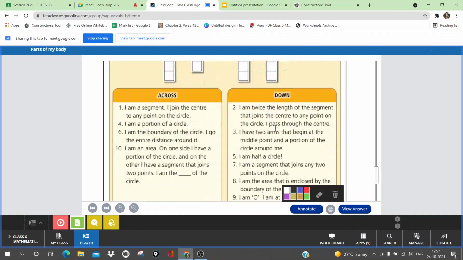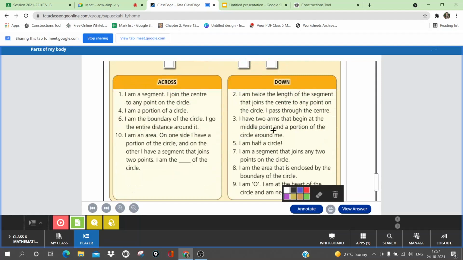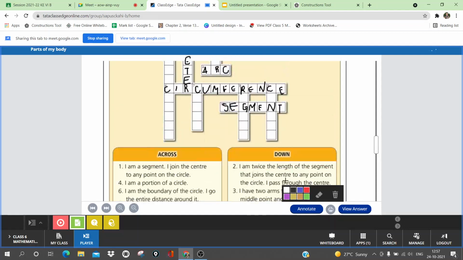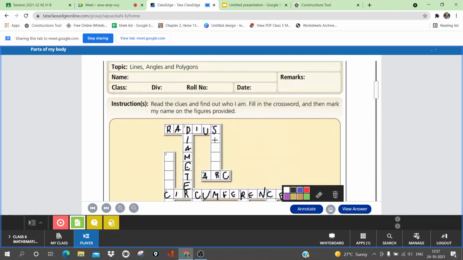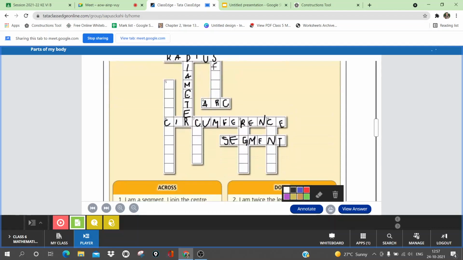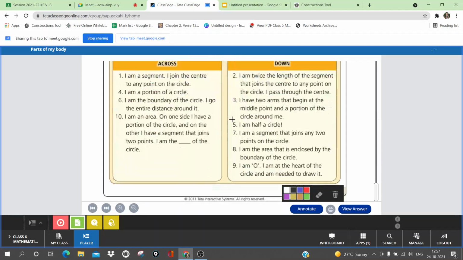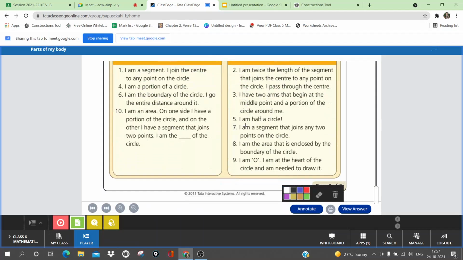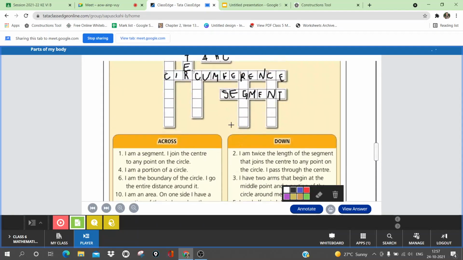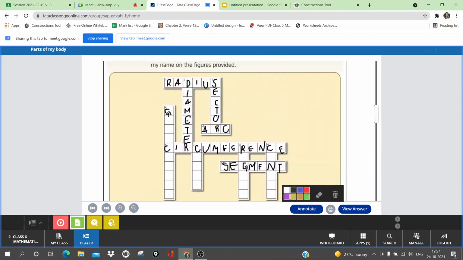Now next is, I have two arms that begin at the middle point and the portion of the circle around me. Sector. Very good. Two arms that are radius. So very good. It is at third number. Sector. Correct answer. Now next is, I am a half of a circle. Semicircle. Fifth one, semicircle.